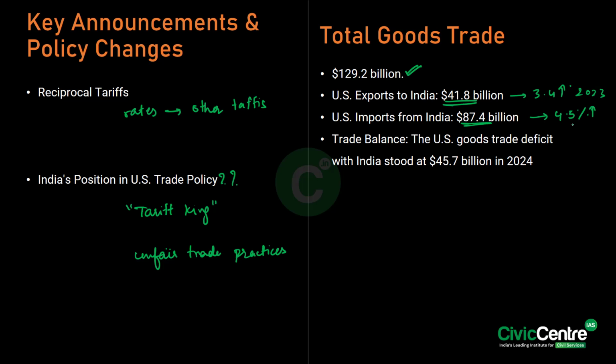compared to 2023. Now, with respect to trade balance, the US goods trade deficit with India stood at $45.7 billion in the year 2024, which is a 5.4% increase over the previous year, which is 2023.